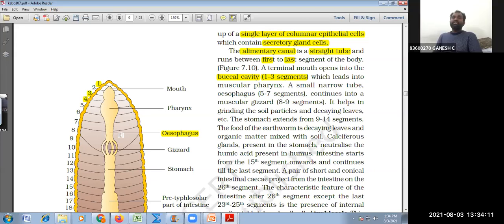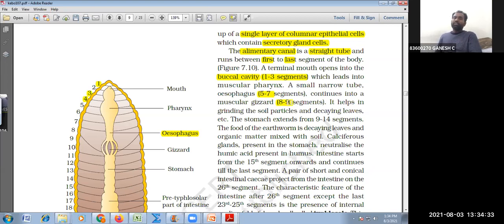But as these annelids don't have teeth in the mouth, they take the food directly into the alimentary canal where it is crushed or broken down into smaller fragments by the action of the gizzard. The gizzard is present between the 8th and 9th segment. Remember, every segment is important. You have to mug up.